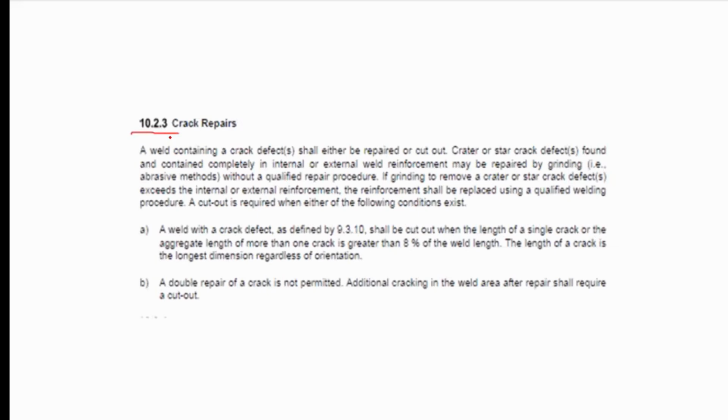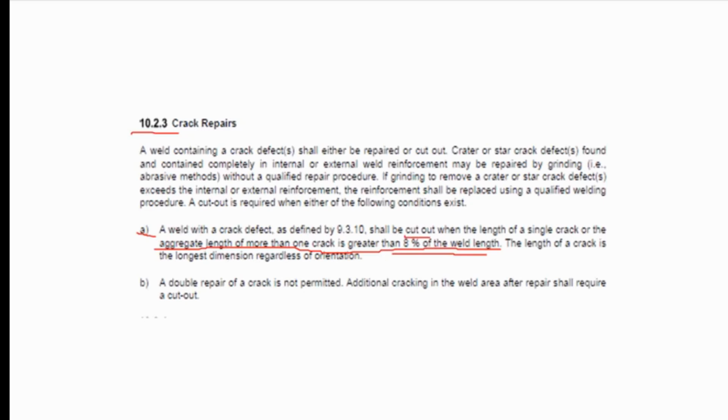As you can see in this clause 10.2.3, crack repairs. Cracks can be repaired if the length or aggregate length of more than one crack is not greater than 8% of the weld length. The length of a crack is the longest dimension regardless of the orientation. As you can see in this clause 10.2.3, Part A, a weld with a crack defect as defined in this clause shall be cut out when the length of a crack, single crack, or the aggregate length of more than one crack is greater than 8% of the weld length. Meaning, if the crack is greater than 8% of the weld length, the weld shall be cut out. It shall not be repaired anymore.